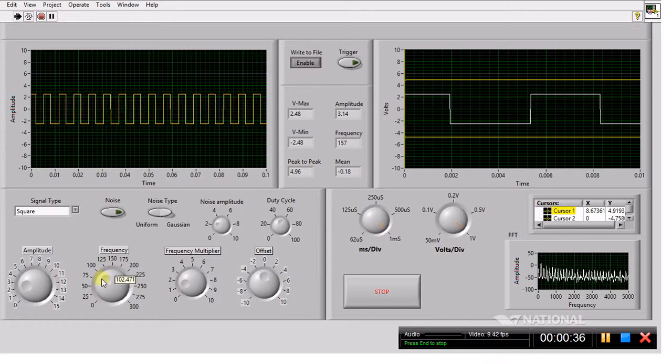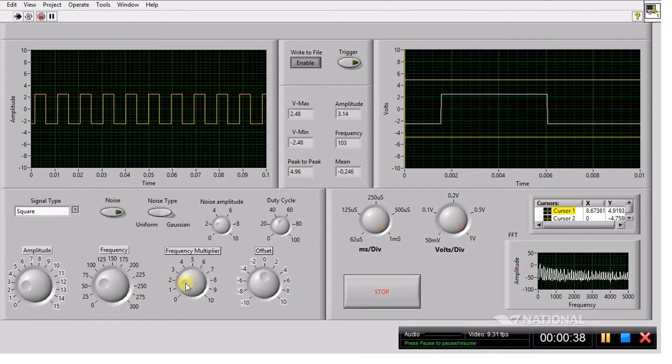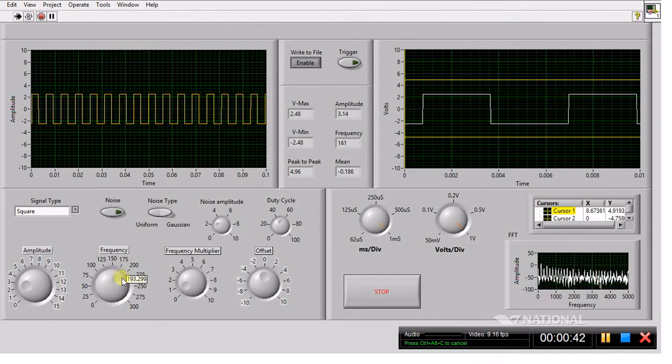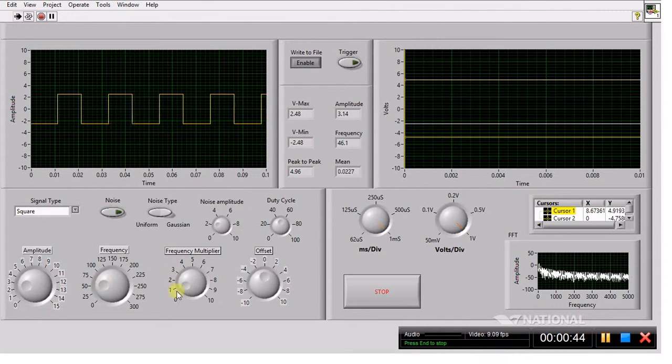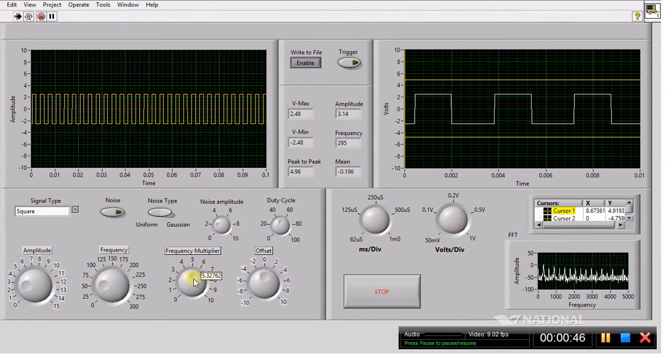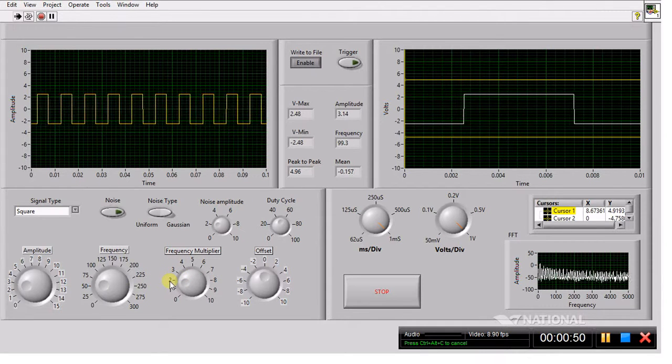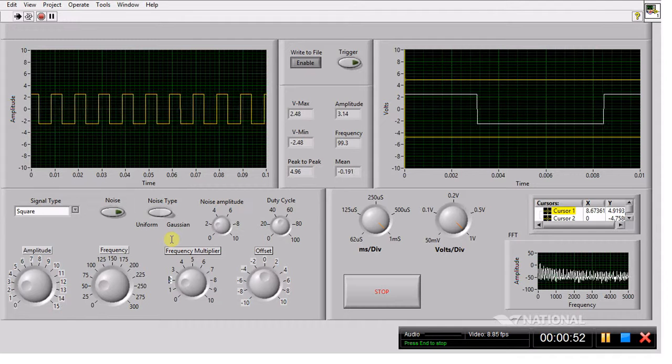So let me lower the frequency here. I've got two frequency knobs, one's sort of a fine tune and the other one's a multiplier, so it multiplies this value times this one. And so there's my square wave.